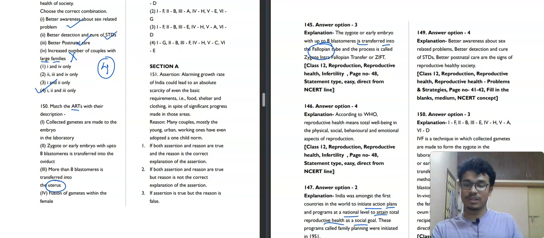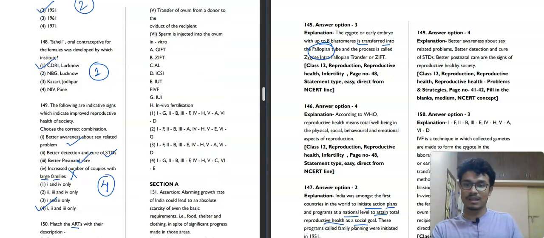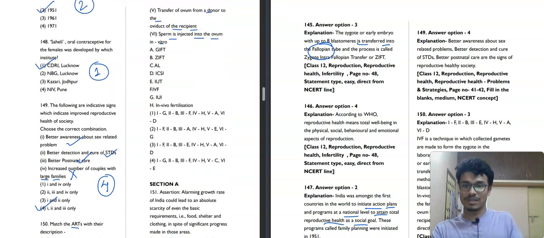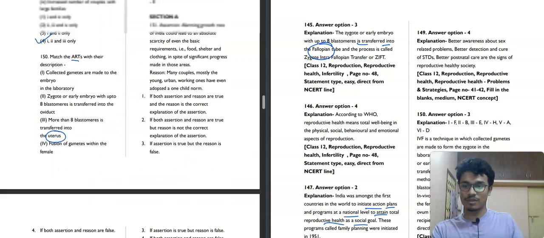Fusion of gametes within the female. Then transfer of ovum from a donor to the oviduct of the recipient, and sperm is injected into the ovum in vitro. We have all the options: IVF, ZIFT, GIFT, AI, ICSI, IUT, IUI. So we'll go one by one and choose.